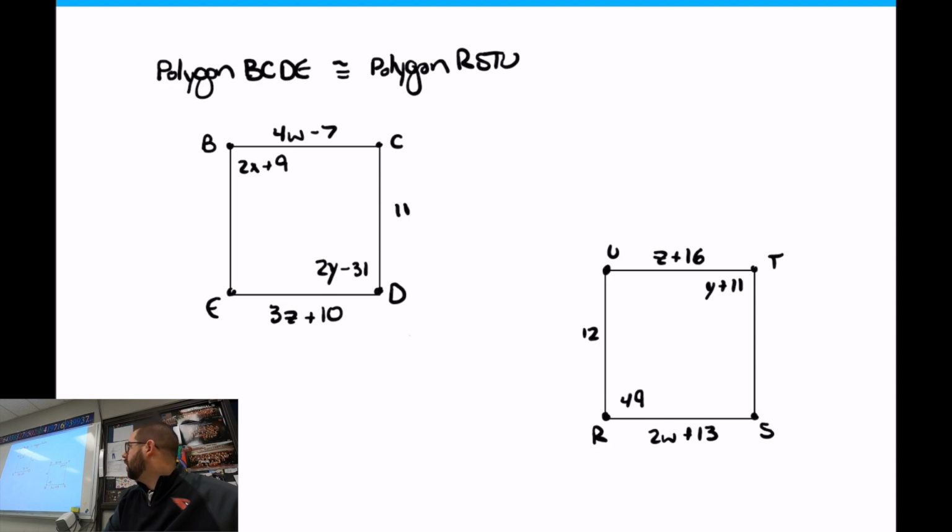Some of you are still drawing, writing. Is that a 2 or a Z plus 16? For where? Where are we at? Up by the UT part. That's a Z plus 16. Yeah, good question. That's a Z plus 16.